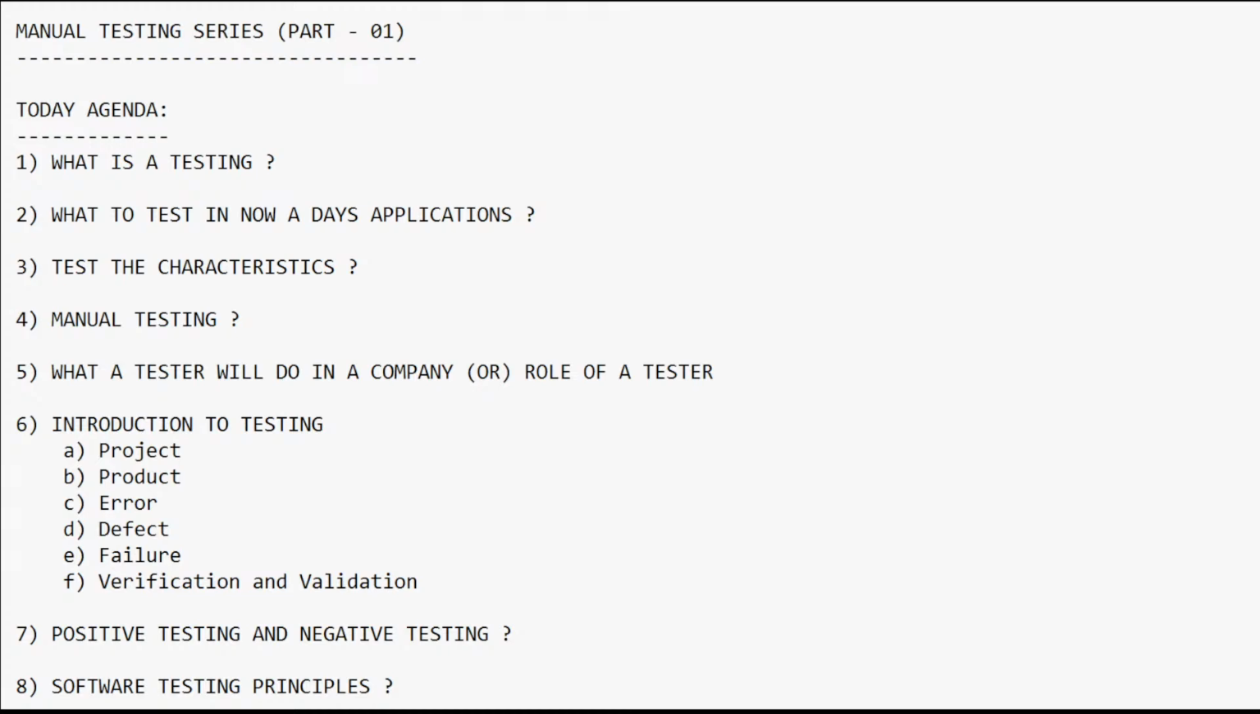Then what is our next agenda here? What is our next agenda? That is introduction to testing. Okay, under that introduction to testing agenda, what is the first subtopic here? That is project. Okay, what is a project?